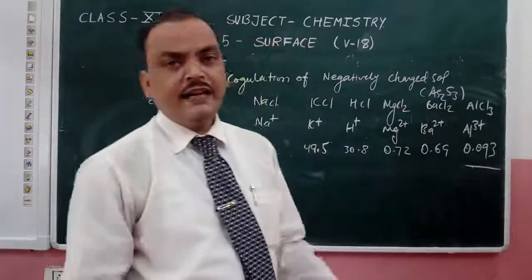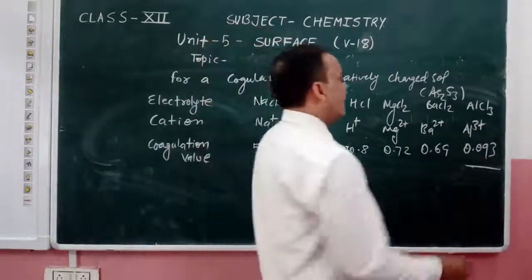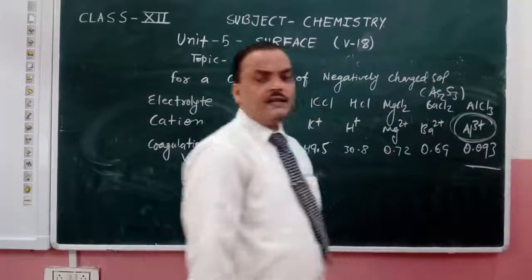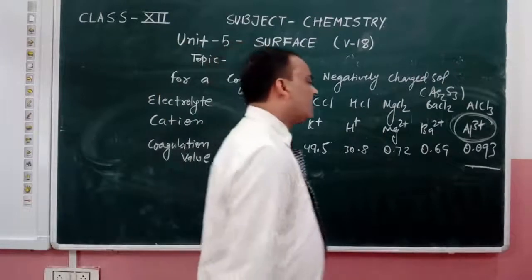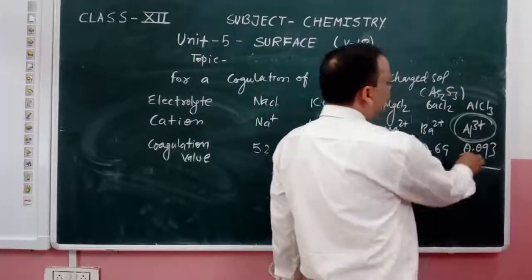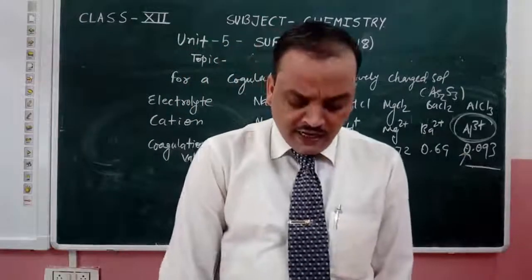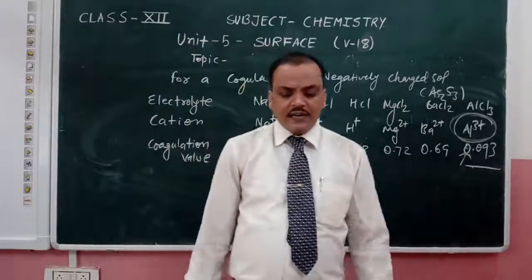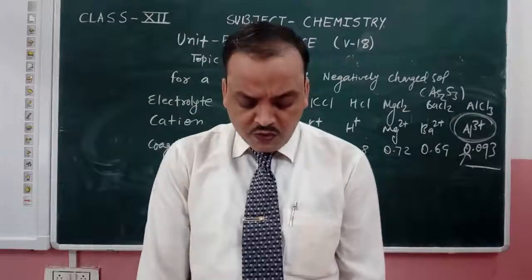What explanation are we getting from this? We are getting the explanation that where the valency of the ion is high, the coagulation value is low for that particular ion. The coagulating power is inversely proportional to the coagulation value.